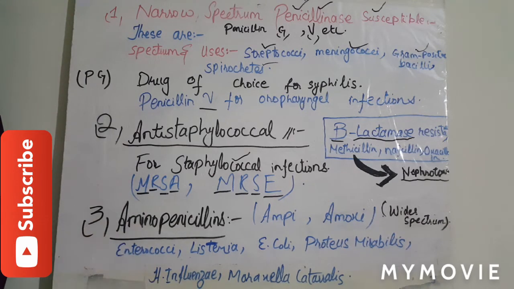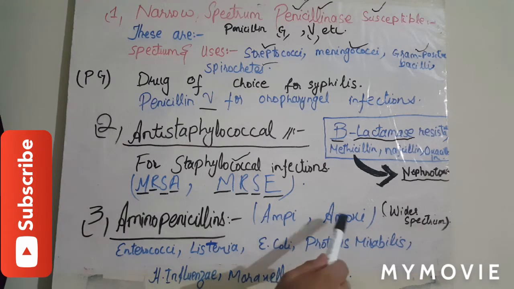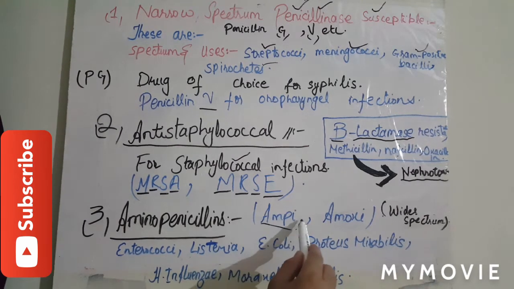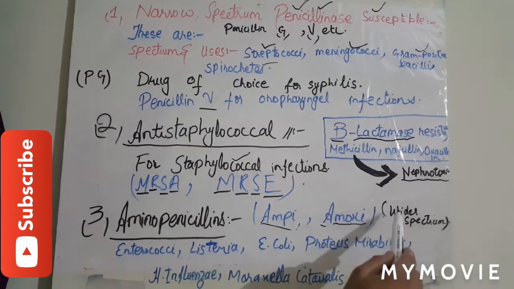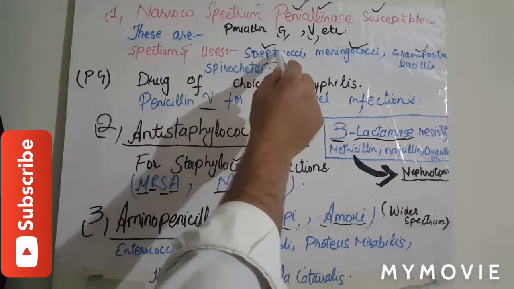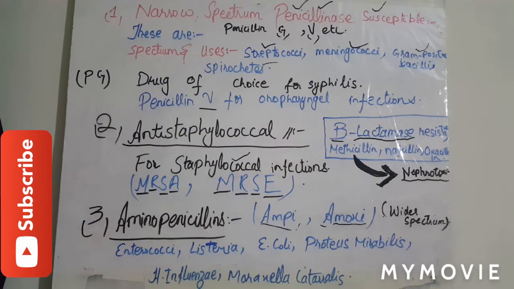Now we will discuss the aminopenicillins. Ampicillin and amoxicillin are the examples of aminopenicillins. These drugs are wider spectrum penicillin antibiotics. These are active against all these bacteria, that is streptococci, meningococci, gram-positive bacilli and spirochetes.